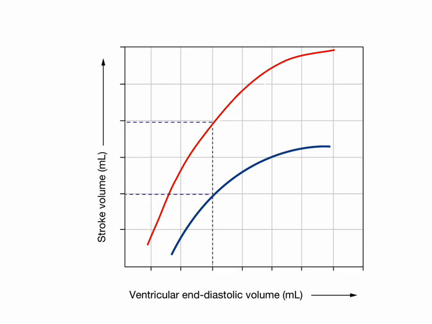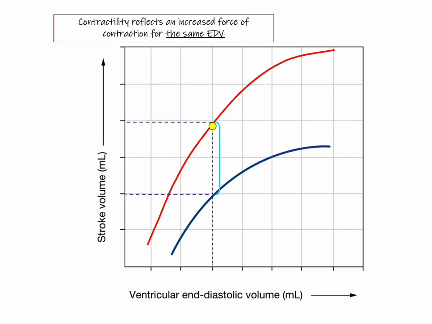So let's try and put a few of these concepts together. Here is our starting end-diastolic volume, and this would reflect an increase in contractility by shifting up the curve. So this would be the effect of sympathetic stimulation of beta-1 receptors. So an increase in stroke volume as a result of sympathetic stimulation, and notice that we're depicting that at the same end-diastolic volume.